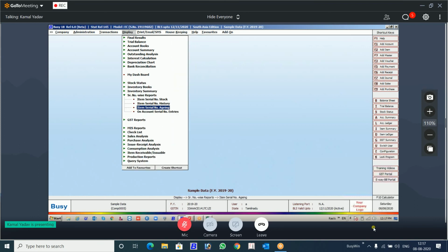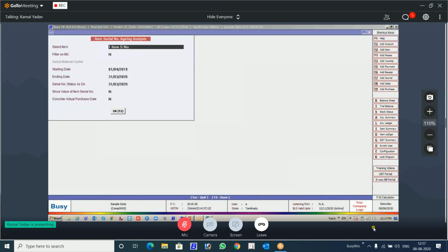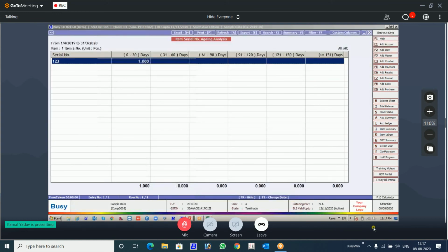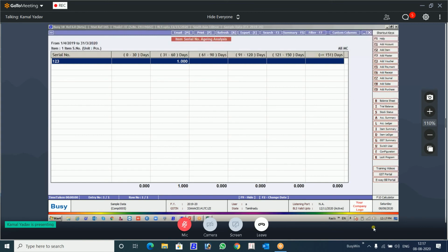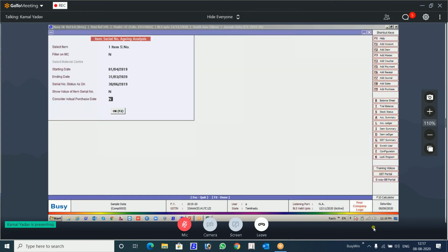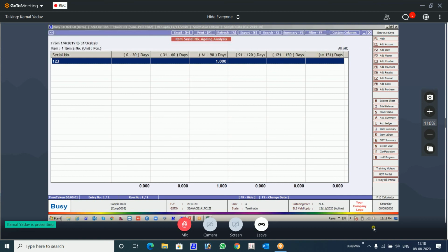serial number report for this aging, let's see the one item. There is a new option, consider actual purchase price, where you can give at what date you want to see this. It will show you the date where it is lying. So similarly, you can increase it. Let's say make it 6. It will be moved forward. Give actual purchase date. It will move further forward.